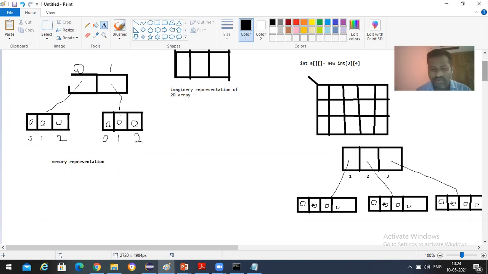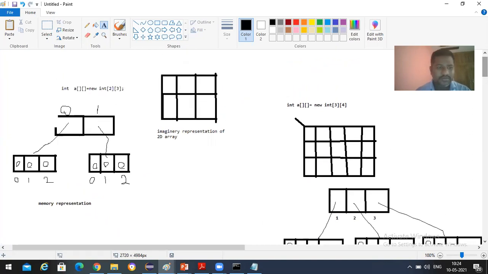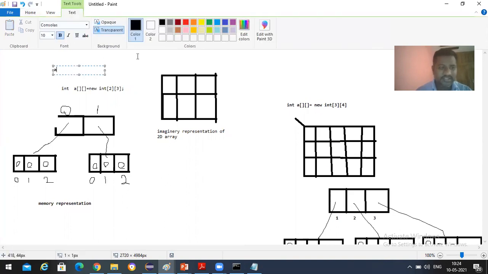I will be explaining it to you. Don't worry, Srikar. See, take this two-dimensional array. Make a note of this.